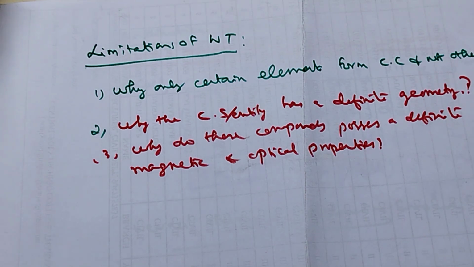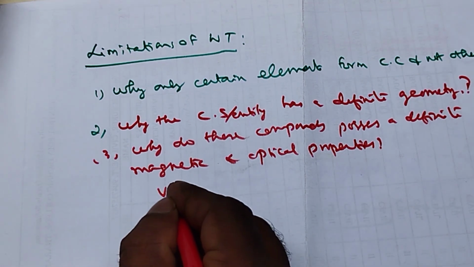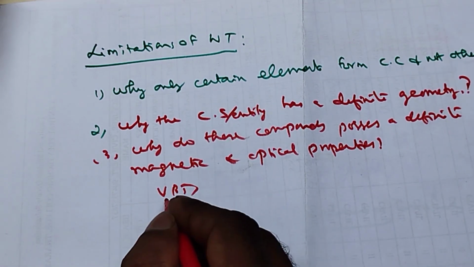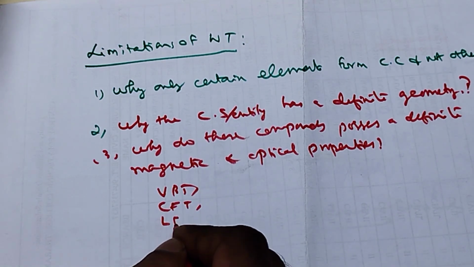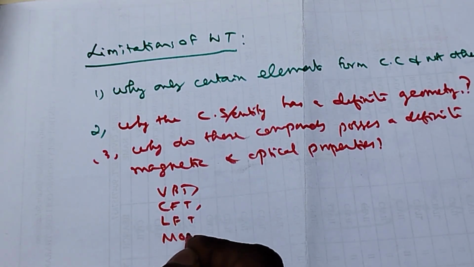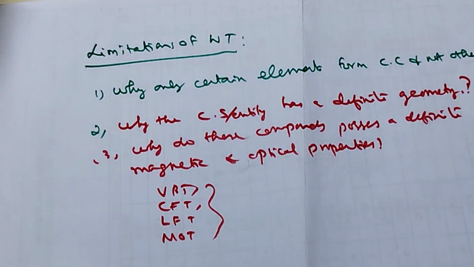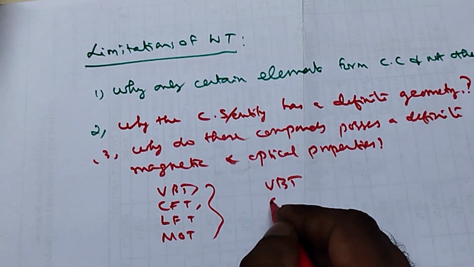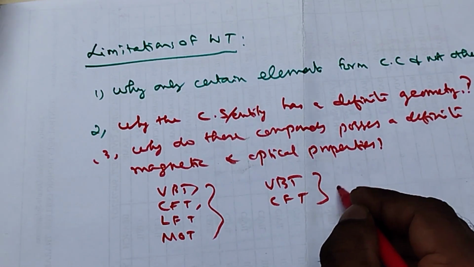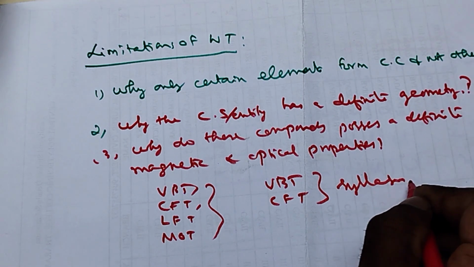That's why other theories like valence bond theory, crystal field theory, ligand field theory, and molecular orbital theory emerged to resolve these questions. But unfortunately, in our syllabus we have only valence bond theory and crystal field theory. That we'll discuss in the coming videos.